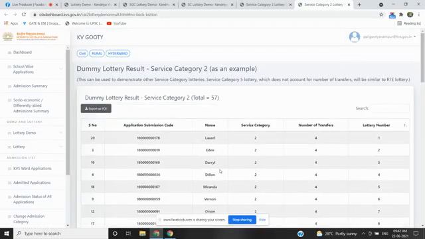And now you can see that serial number 1 has disappeared; the serial numbers are 20, 3, 19, 4, 18, 9, 12, 17. These are the shuffled numbers after the lottery, and if you want to save this, we can click on export as PDF. Whatever is displayed here will be stored as PDF.